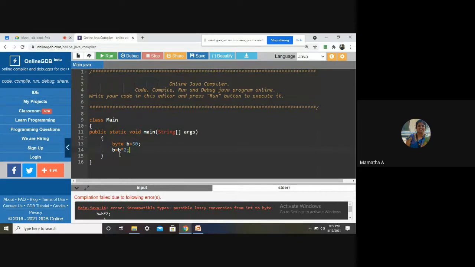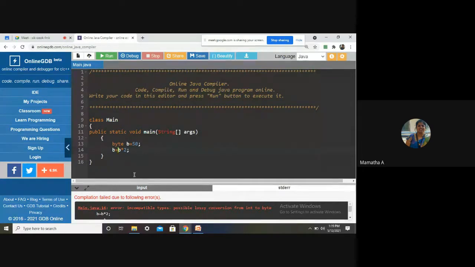Now, what is the solution to this problem? You can see now B star 2 is 100. 100 is within the range, minus 128 to 127, but I'm not able to store it here. I'm getting an error. What should I do now? Any idea? What casting should I do? I should convert this into what? B is byte. So what casting should I use here?